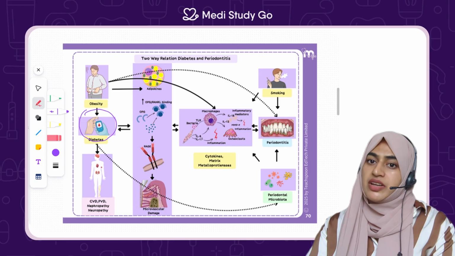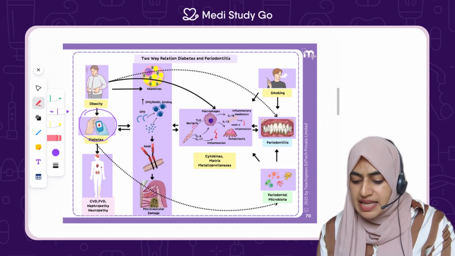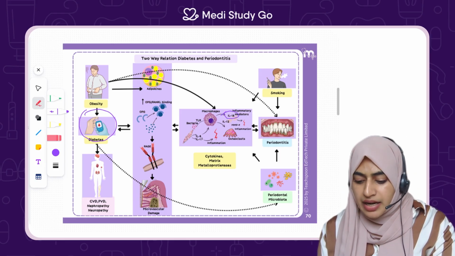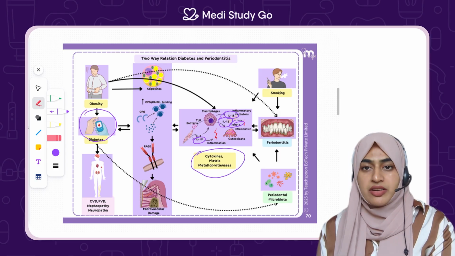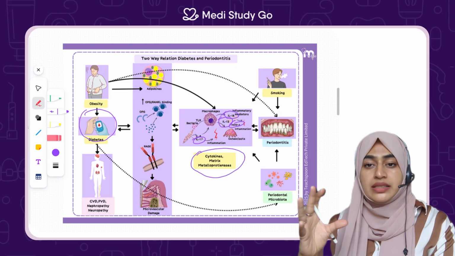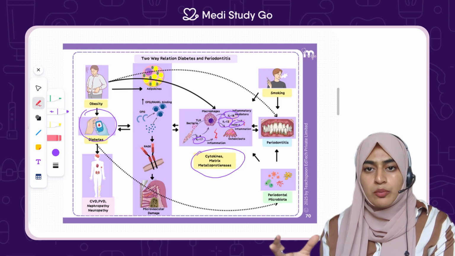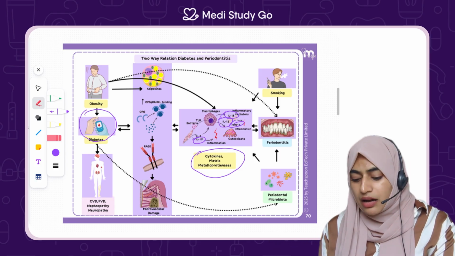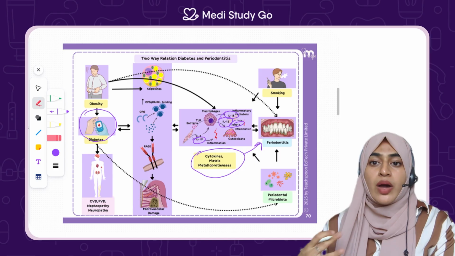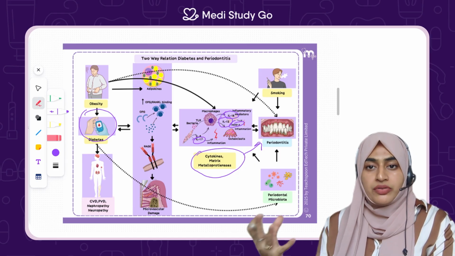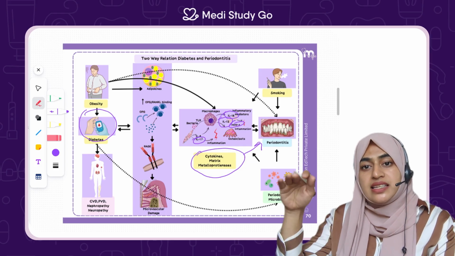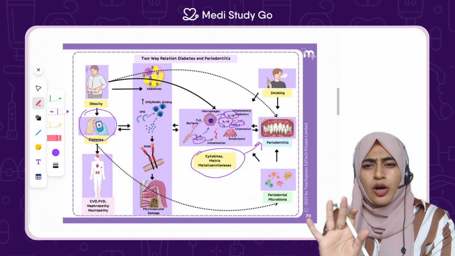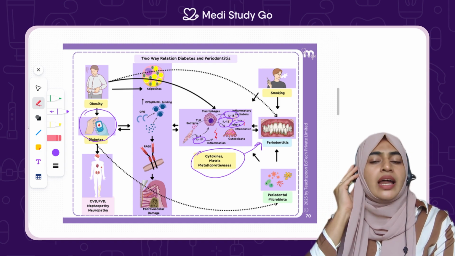When a person is having diabetes, there is an increase in interleukin 8, interleukin 12, interleukin 1 beta, and there is MMP activity happening. All these, that is the cytokines and matrix proteinases, are nothing but inflammatory signaling molecules. They send signals to activate inflammation and cause more destruction around the area. So it causes a negative environment where the destruction starts locally at that place. That's how bone resorption happens in normal diabetic cases.